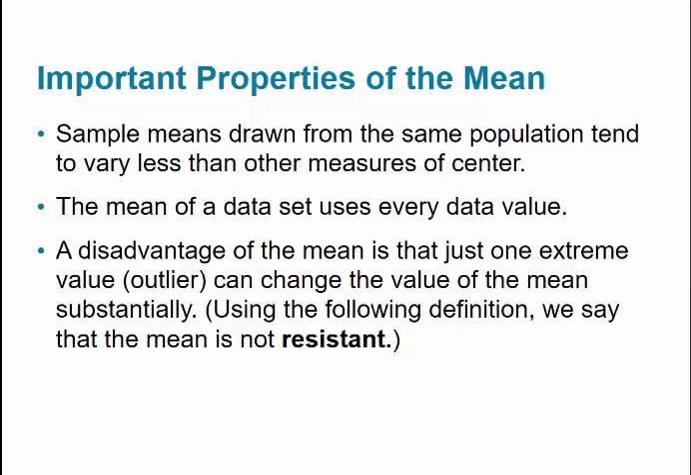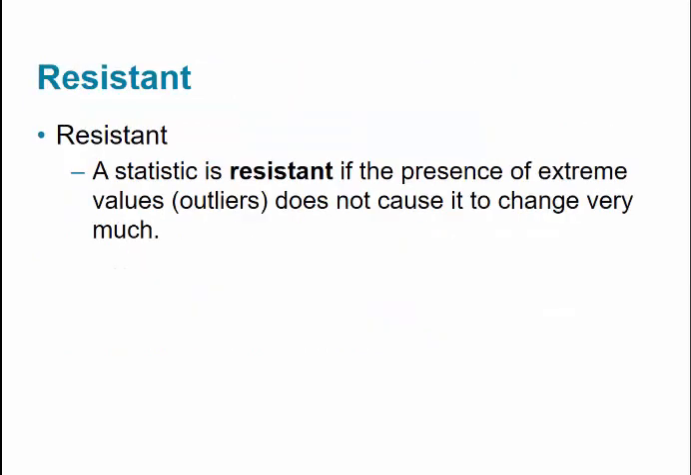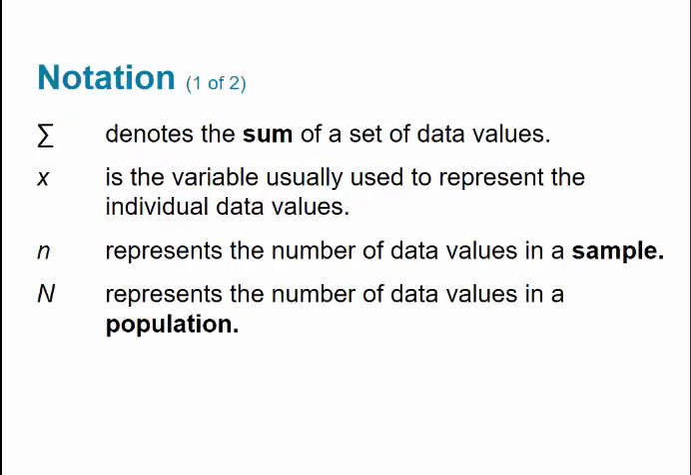An example would be if we take the average age of a high school class, let's say it turns out to be 16, but then we include the teacher. That's going to pull the mean up because the teacher is much older than the students. So what do we mean by resistant? A statistic is resistant if the presence of extreme values, outliers, does not cause it to change very much. Before you can denote something as an outlier, there is a calculation to figure out whether or not it is actually an outlier.